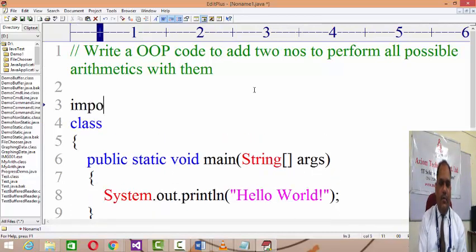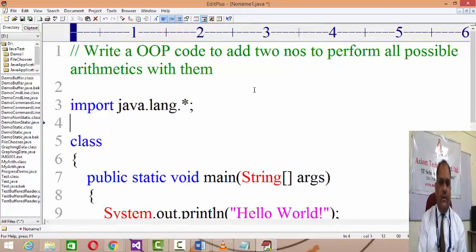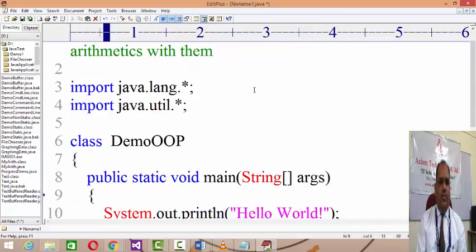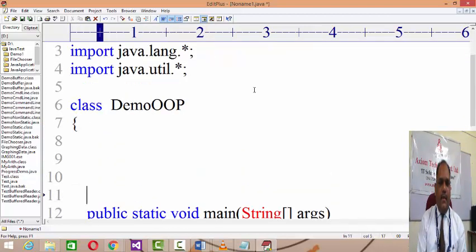First of all, import the data. Import java.lang.* and import java.util.* to take the input from the user. And if I am developing a class called Demo OOP, right? Demo OOP is a class I am building over there.